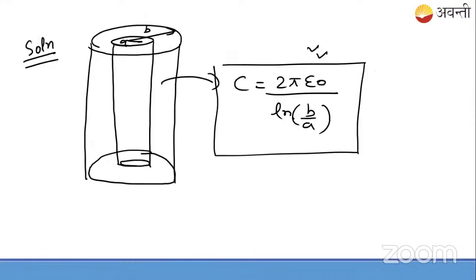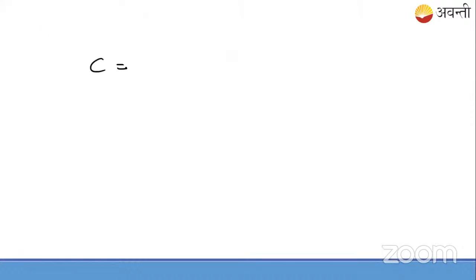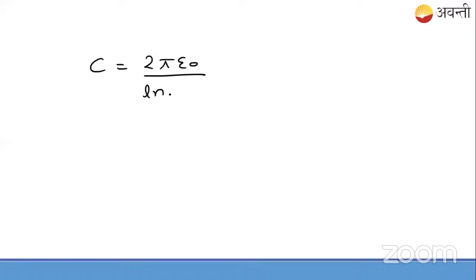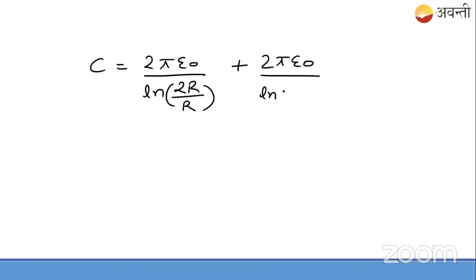First of all, let us find the net capacitance here. So net will come out to be how much? Use the formula 2 pi epsilon naught, first with respect to the inner and the middle one, so ln of 2r over r. We need the net, so this is 2 pi epsilon naught ln of 2 root 2 upon 2r into r. That is also done. Okay, now take this value common from this.